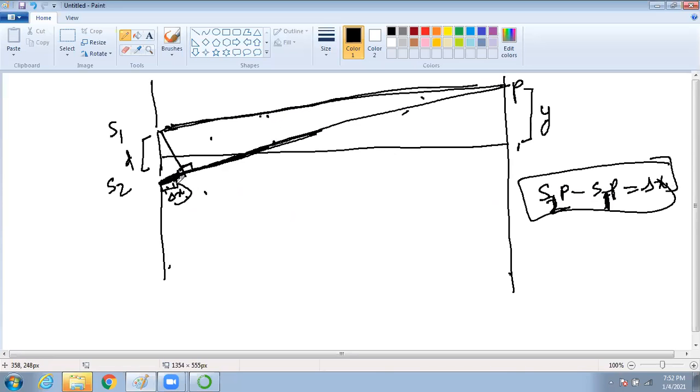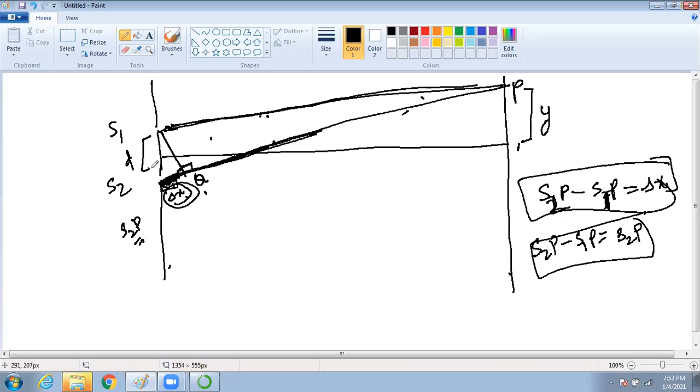That is called the path difference. Clear? If I take a point Q here, I can tell S2P minus S1P as this distance. Clear?